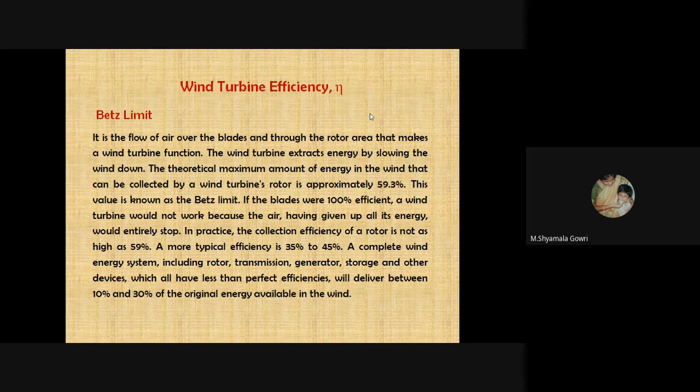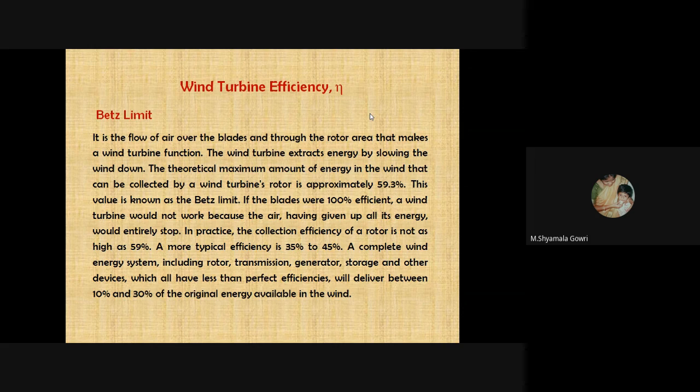Next, we will see Betz's limit. It is the flow of air over the blade and through the rotor area that makes a wind turbine function. The wind turbine extracts energy by slowing the wind down. The theoretical maximum amount of energy that can be collected by a wind turbine rotor is approximately 59.3%. This value is known as Betz's limit.